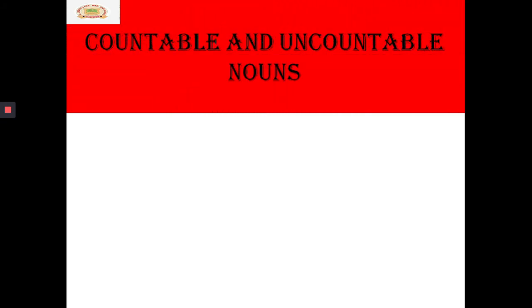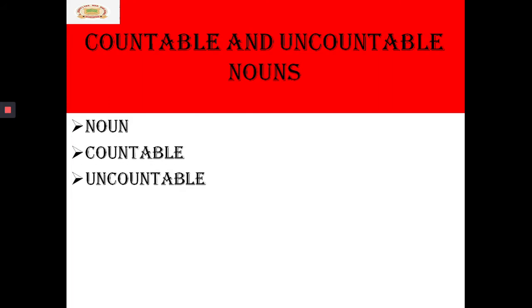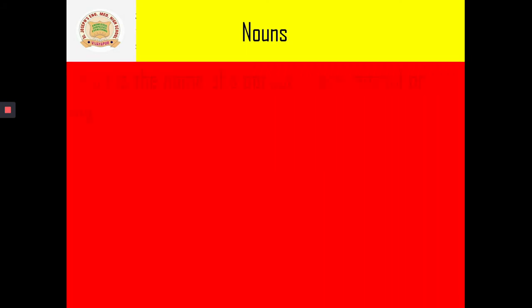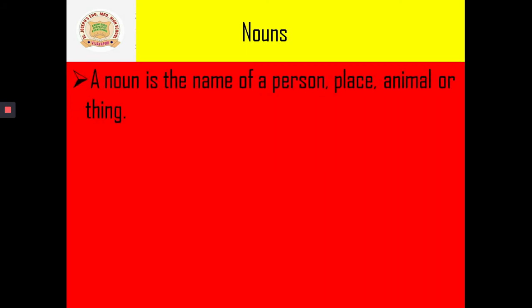Today in this video we are going to learn the lesson number 3 grammar part. In this grammar part we will discuss countable and uncountable nouns. Okay, so let us quickly revise what nouns are. A noun is the name of a person, place, animal or thing.